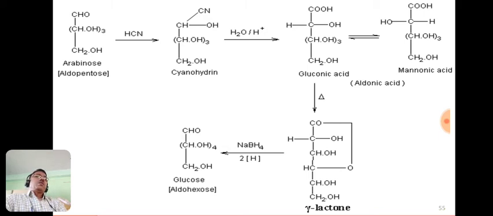And here we also get mannose, when this mannonic acid is heated, that forms the gamma lactone. The only change will be in this particular position of the OH group. In the gamma lactone of the product obtained by heating this mannonic acid, the OH group lies to the left hand side, so we will get another gamma lactone, and that on reduction forms the mannose.